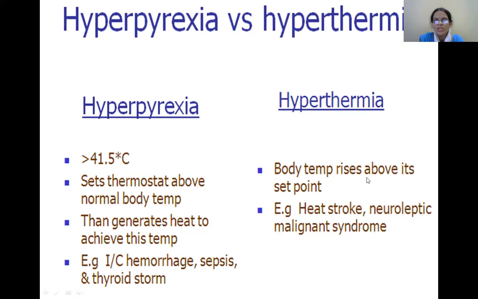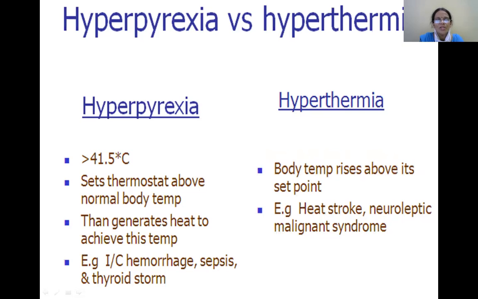In hyperthermia, the body temperature rises above its set point. The hypothalamic set point is maintained at the normal range, that is about 37 degrees centigrade. The set point is at the normal level, but thermoregulatory mechanisms fail, so the body temperature will be elevated. This occurs mainly due to external factors such as heat stroke, neuroleptic malignant syndrome, where in heat stroke the person is exposed to high environmental temperature.